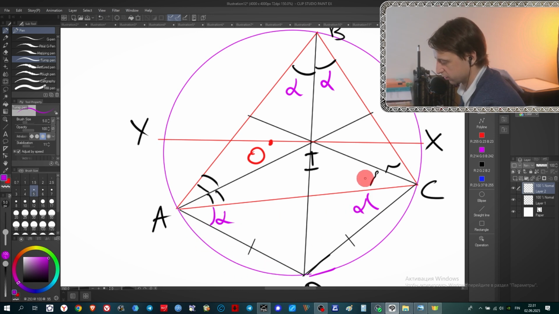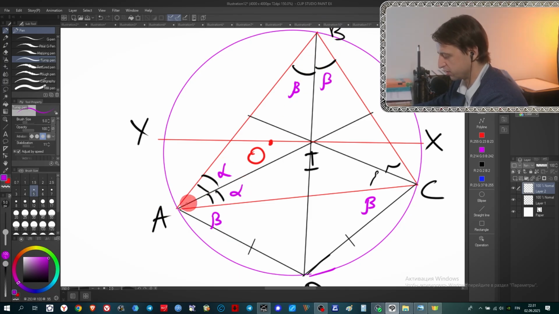Let's go with other angles. For example, this one, let me mark it by the way as beta, because the good rule is to mark beta near B, alpha near A, and gamma near C. It's the usual rule that we use when we solve problems in geometry.